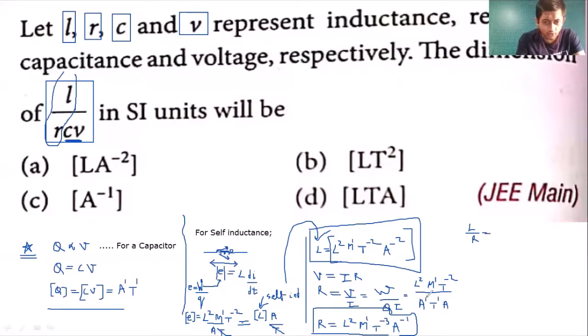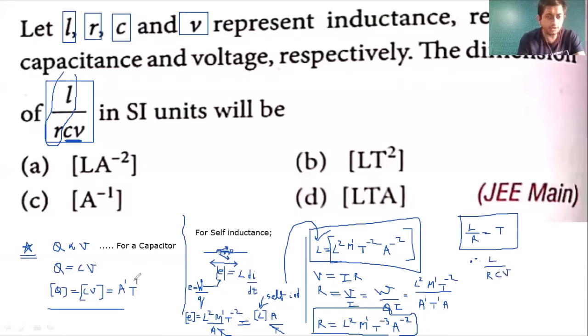Students, this is A^1 and A^1, that is A^2. This is also A^2. So your A^-2 is also getting cancelled out. So the final thing that you have is T^-2 in the numerator and T^-3, so that is T. When you do L by R, when you divide these two dimensions, you get T. So now, dear students, what we have to find is L by R into CV.